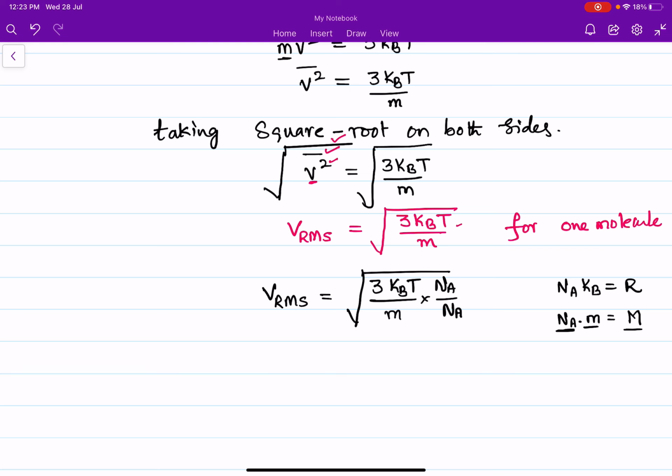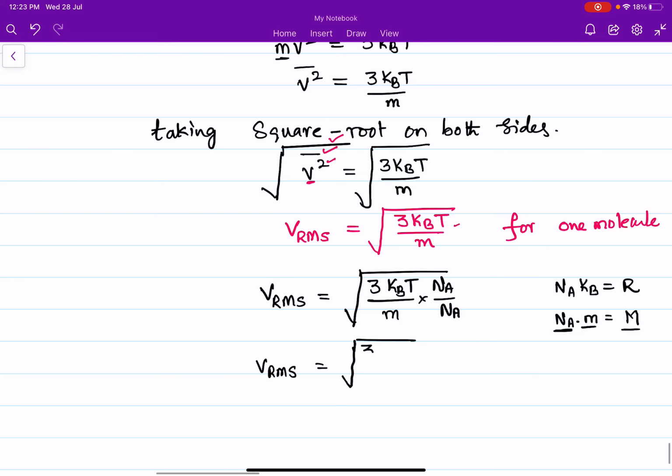So we can replace RMS velocity as under root of 3 N_A into k_B. N_A into k_B is nothing but universal gas constant R, T is temperature, divided by mass of Avogadro number of molecules, which is nothing but simply molecular weight.